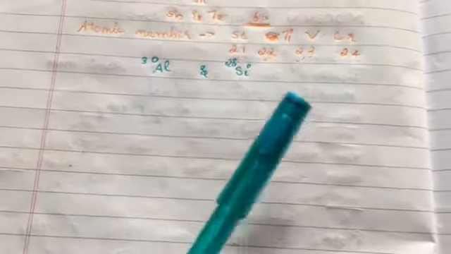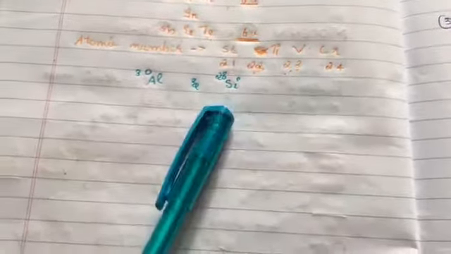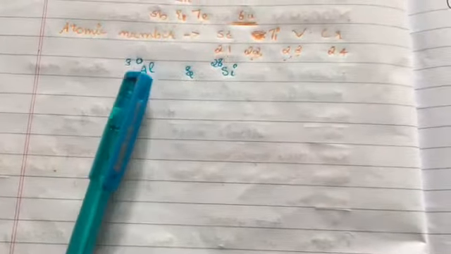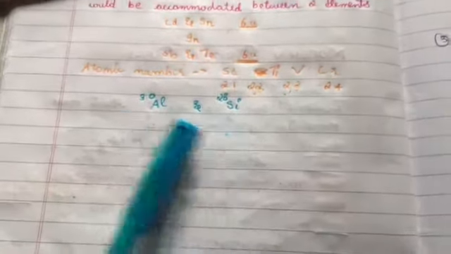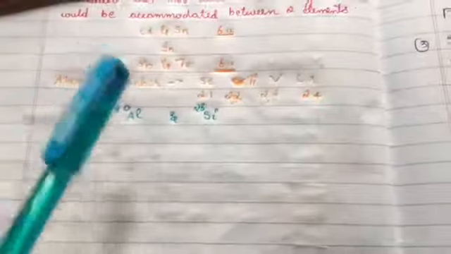Silicon was placed after aluminum, though aluminum had the greater atomic mass than silicon, but still they were placed like this. Why is this so?